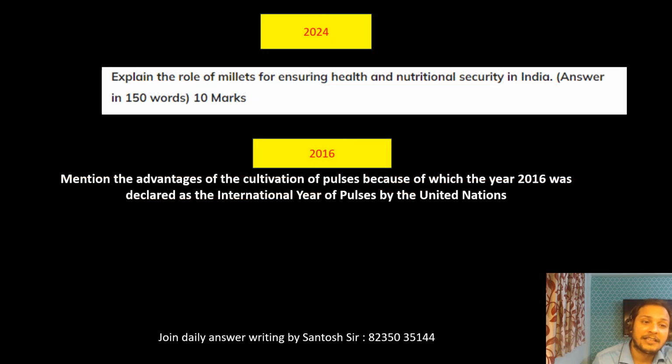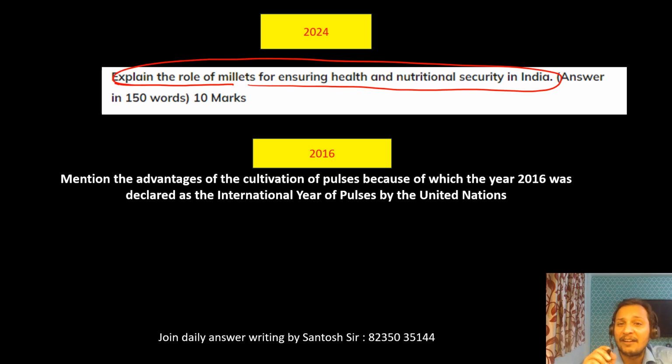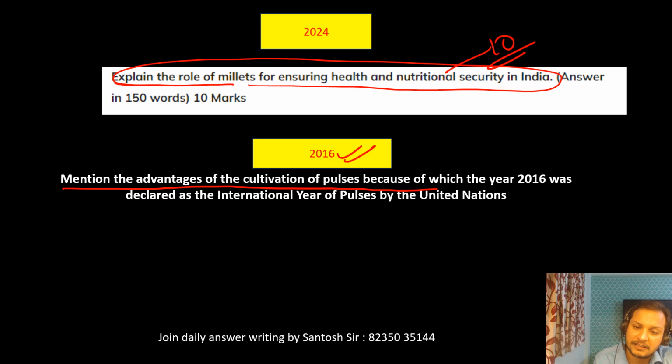Next question, guys. Explain the role of millets in ensuring the health and nutrition security of India. This question I have discussed in my DPS classes at least 10 times in the last 1 year. Guys, let me show you how this question was asked in UPSC in 2016. Mention the advantages of cultivation of pulses, because of which 2016 was declared as International Year of Pulses.